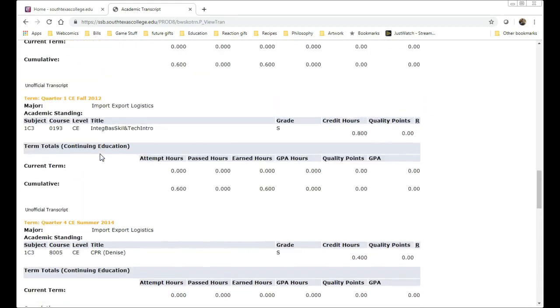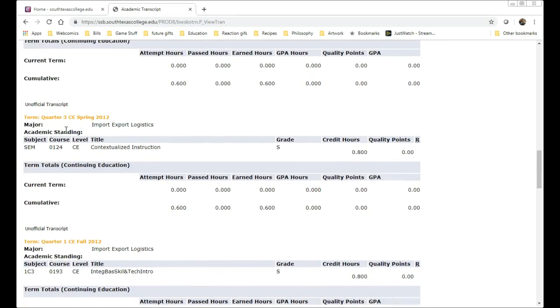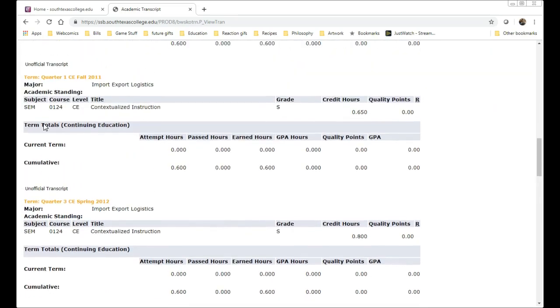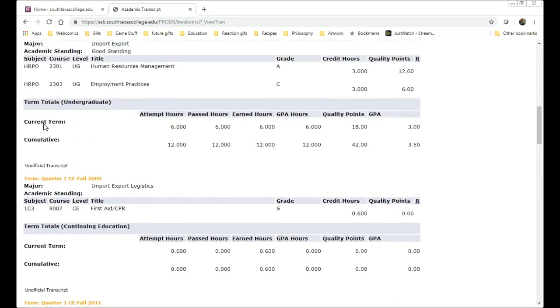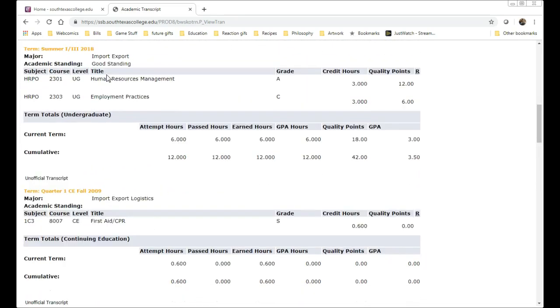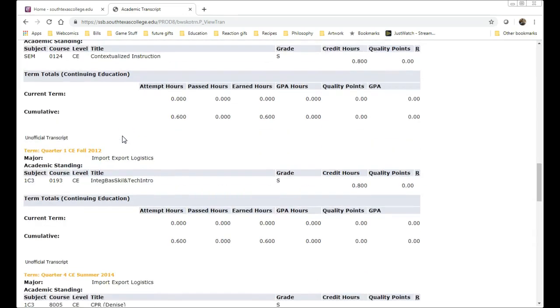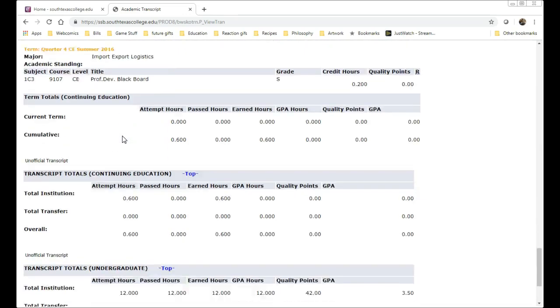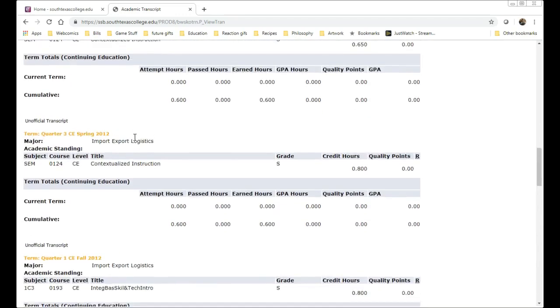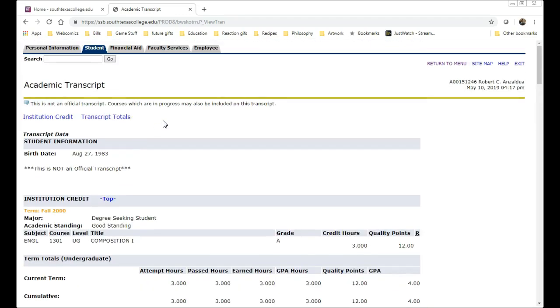Now, if we go for any kind of credit courses, so for example, as I did over here, my human resources management class, right? So this is back in 2018. That's the grade that I got, and so that's the thing like that. And so a lot of times you're going to be able to print this out. Now, it's an unofficial transcript, right? But you can say that, okay, you are in this class or in that class. So that will work out okay.